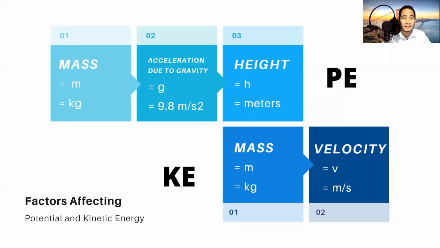Meanwhile, in kinetic energy, the factors affecting it are the mass and velocity. Mass, which is m, the unit is kilogram, and velocity is v, wherein it is measured in meters per second. So therefore, velocity is the rate of movement with direction. So the unit used is meters per second. All right, let's proceed.